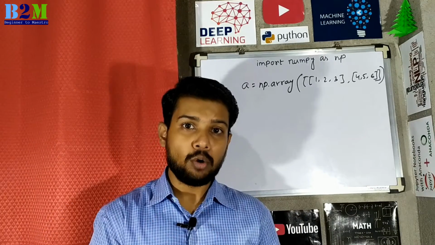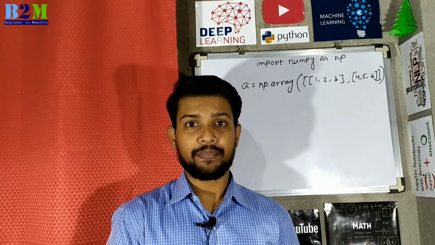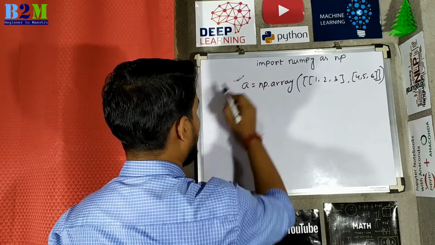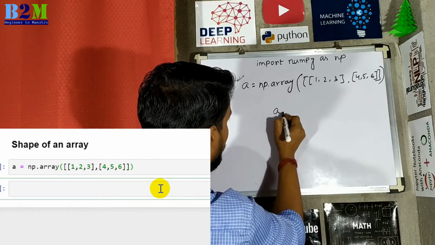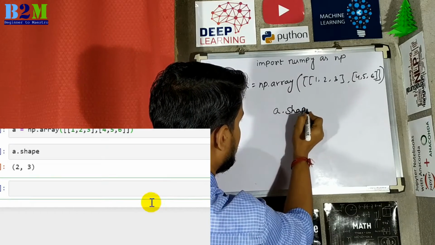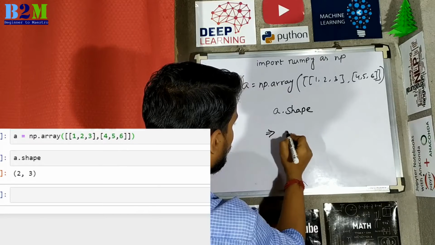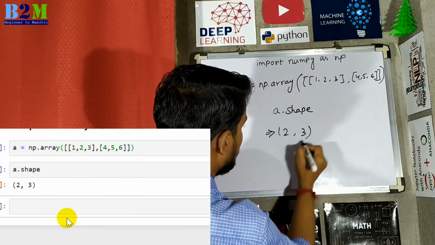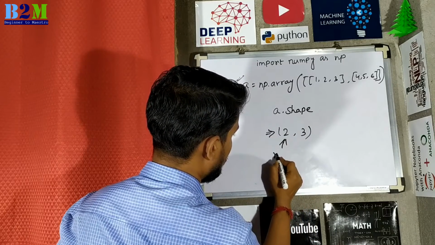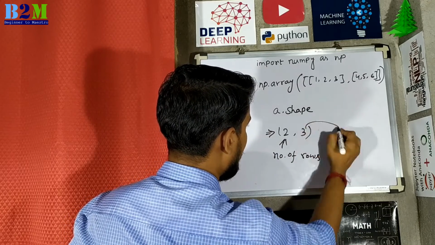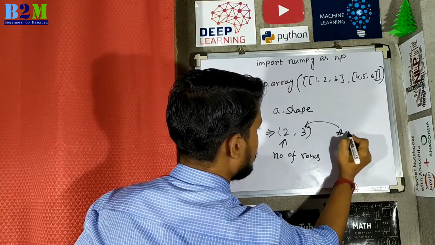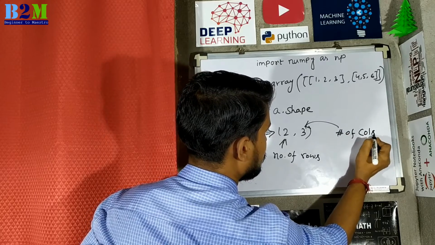Now we will see how to check the shape of an array. For example, this is a two-dimensional array. So to check the shape of this array, a.shape. This is the syntax. The output will become 2, 3. The first number indicates the number of rows, and the second indicates the number of columns.